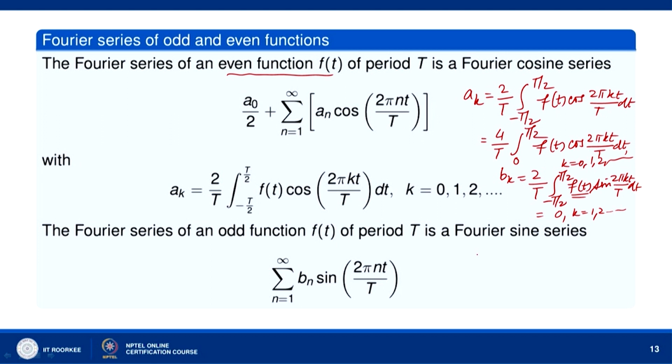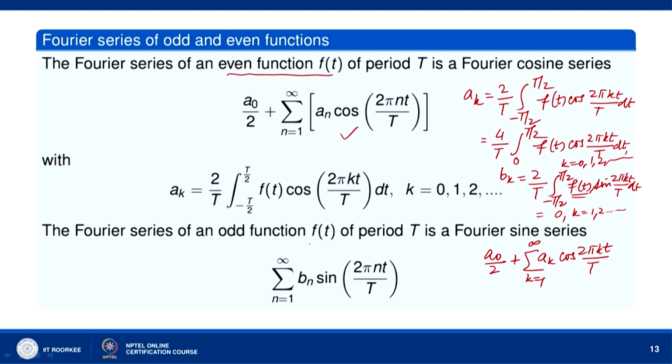And so, the Fourier series will reduce to a_0/2 plus the sum from k equal to 1 to infinity of a_k cos(2πkt/T). Okay. That is this. Okay. So, where the value of a_k will be given by this integral. This integral can be written as 4/T times the integral from 0 to T/2 of f(t) cos(2πkt/T) dt.